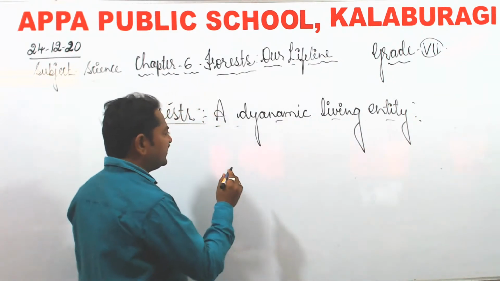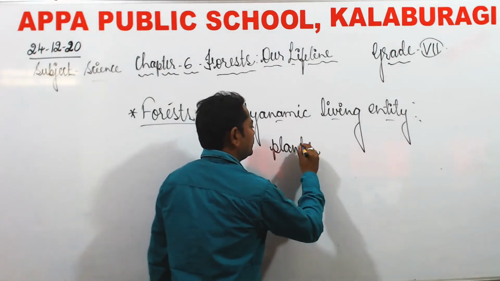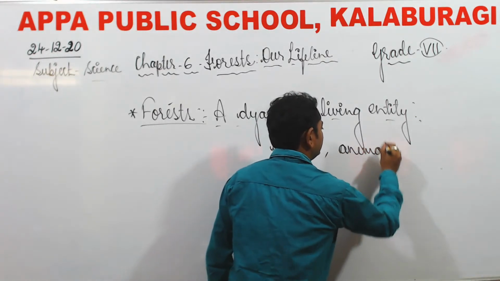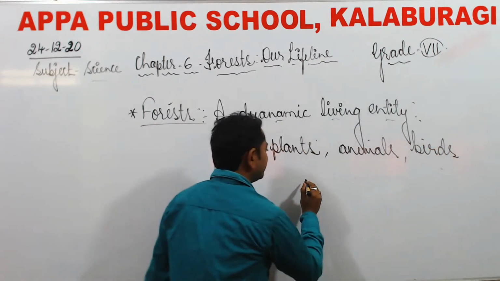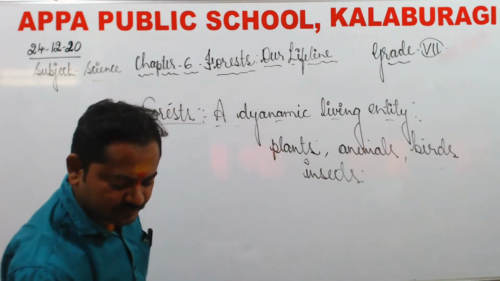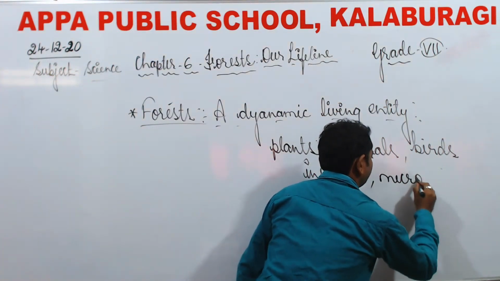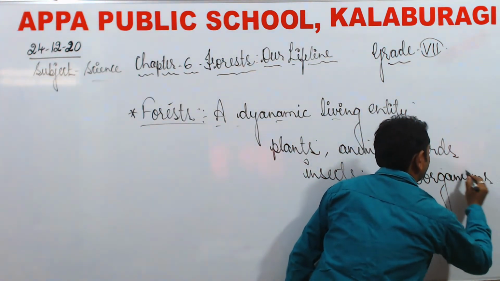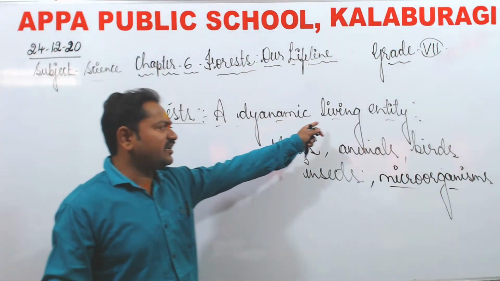Because we can find here different types of plants, animals, birds, insects, microorganisms. So this is why forest is known as a dynamic living entity.